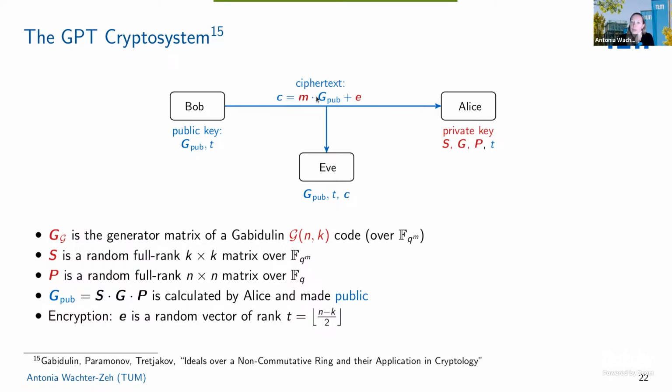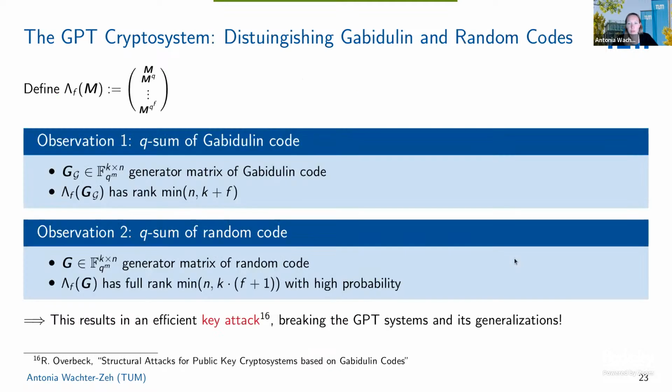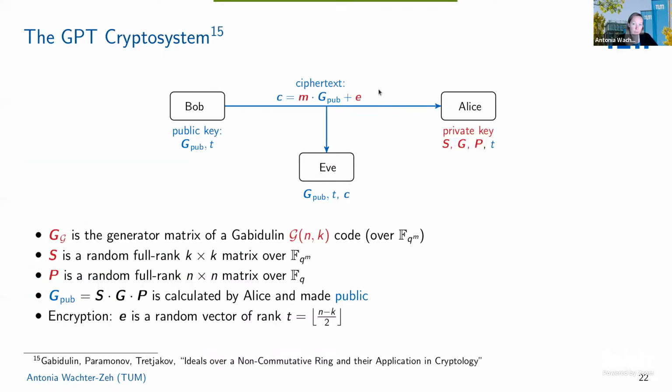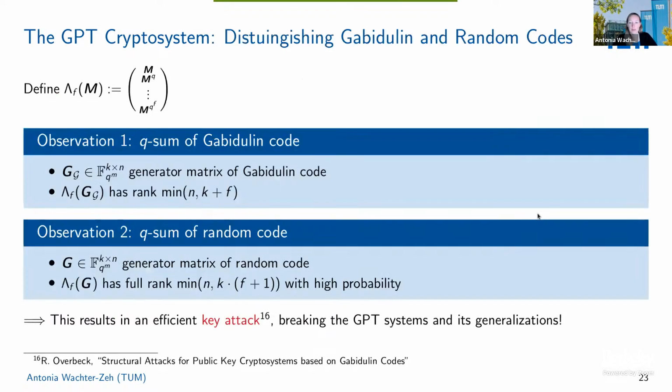And now the encryption is again encrypting in this public code and adding a random error. Now for Eve to recover M, she would have to do decoding in this randomly looking code G_pub. Now, if you do this with Gabidulin codes, then there's a distinguisher, which means that you can actually say whether G_pub was chosen randomly or comes from a Gabidulin code. And then there's actually also an attack based on this distinguisher.